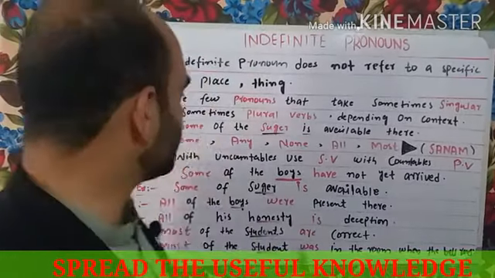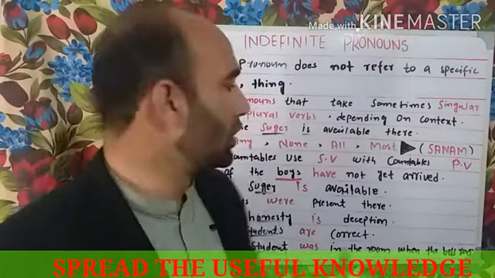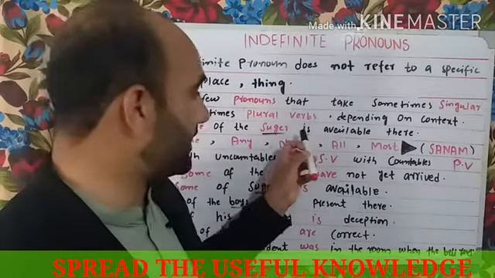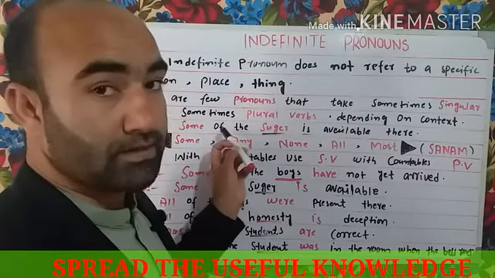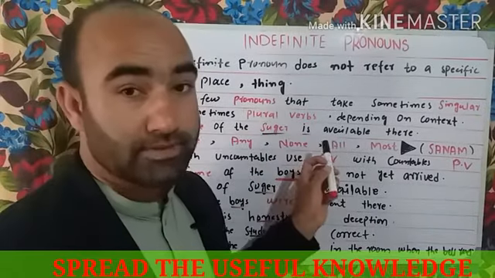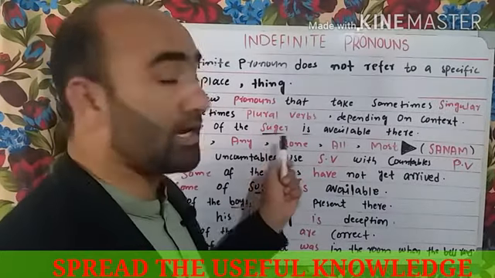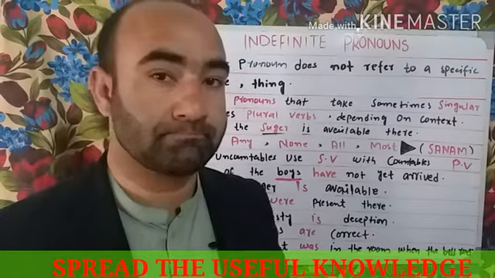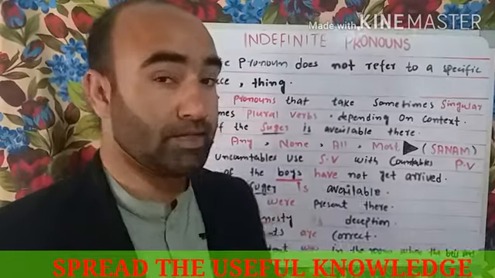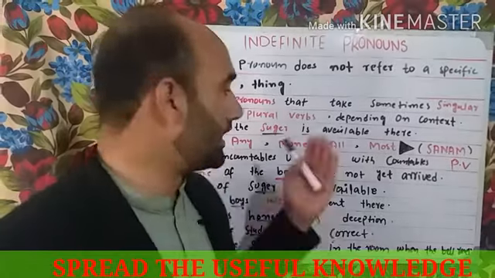Now let's see some examples. Some of the sugar is available there. Now look here. Is has been used here for some. Why does some take a singular verb here? Because sugar is an uncountable noun, which cannot be counted.